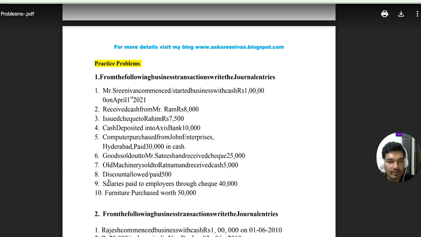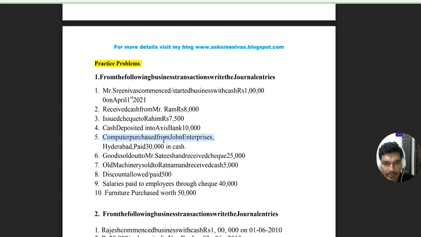Next one, on 5th, computer purchased from John Enterprises, Hyderabad, paid 30,000 rupees in cash. For these kind of transactions, any kind of purchases and sales, we need to apply 3C's rule. The 3C's rule in accounting is cash, check, credit.